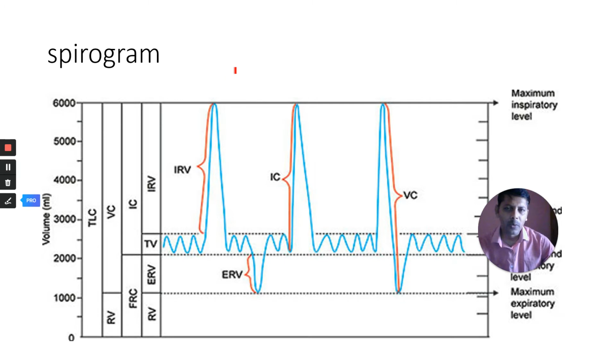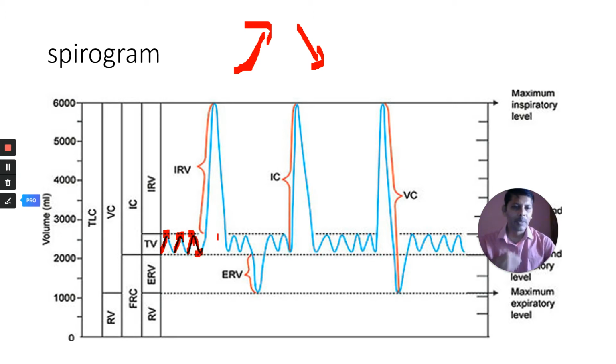Earlier I told you, in this spirogram, if there is any upward deflection, that means you are taking air in, you are inhaling. If there is a downward deflection, that means you are releasing air. For example, here there is a downward deflection. This is the downward deflection. That means you are releasing air from your body.